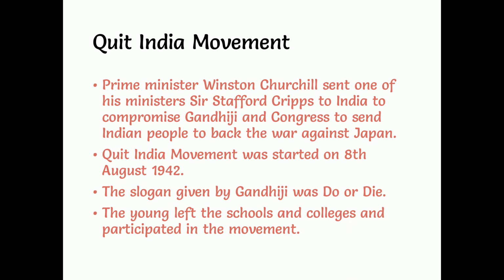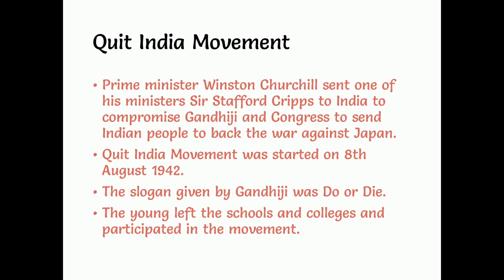For that purpose, England asked the Indian leaders here to send the people, but we did not send them. To discuss all these things, Stafford Cripps came to India and started talks with the leaders and Gandhiji. But the talks broke down. And after the talks broke down, the Quit India movement was started.